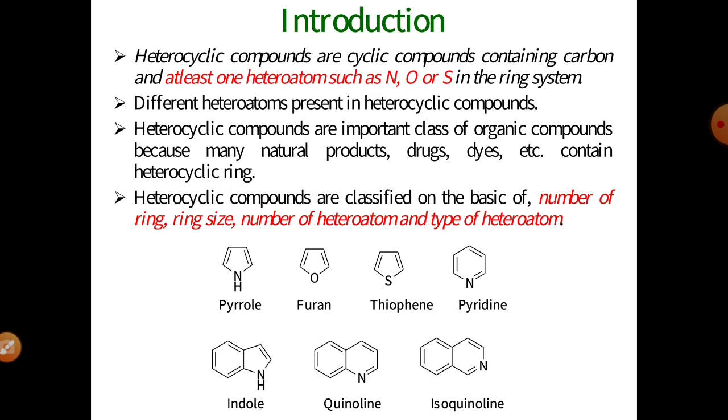Number one is indole, number two is quinoline, and number three is the isoquinoline molecule. The difference between quinoline and isoquinoline is the position of the heteroatom nitrogen. In the quinoline molecule, the nitrogen is at the first position. In isoquinoline, it is at the second position. These are the general introductory parts of heterocyclic compounds.